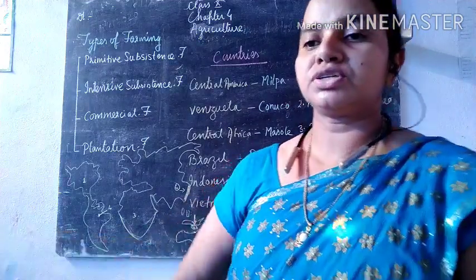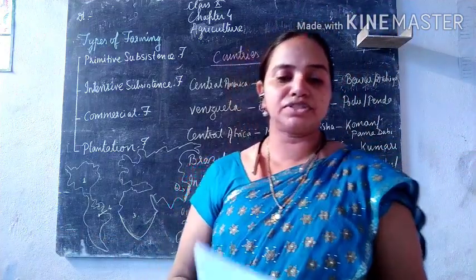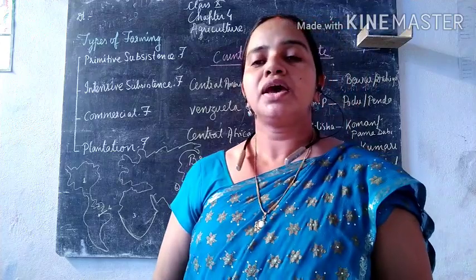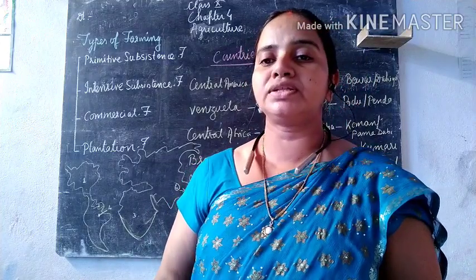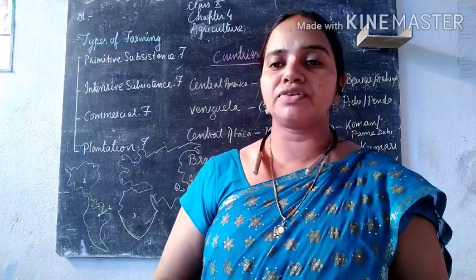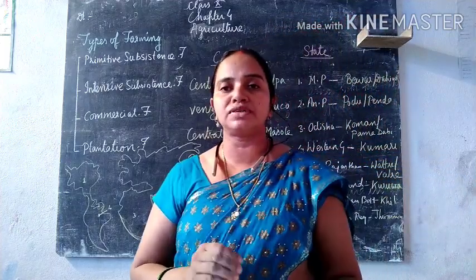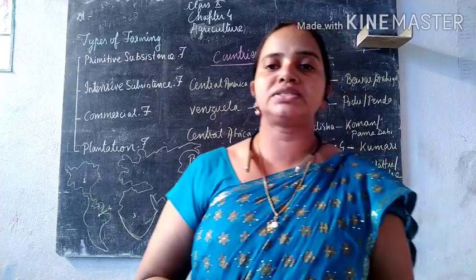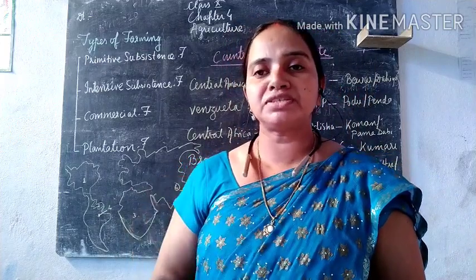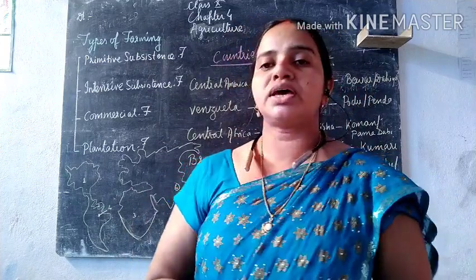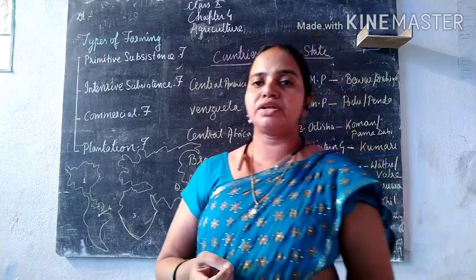So students, we have seen why this is known as Jhum cultivation and why it cannot fulfill the requirements of its members, because it is totally dependent on the natural fertility of the soil, on natural primitive tools, and also on the monsoon.